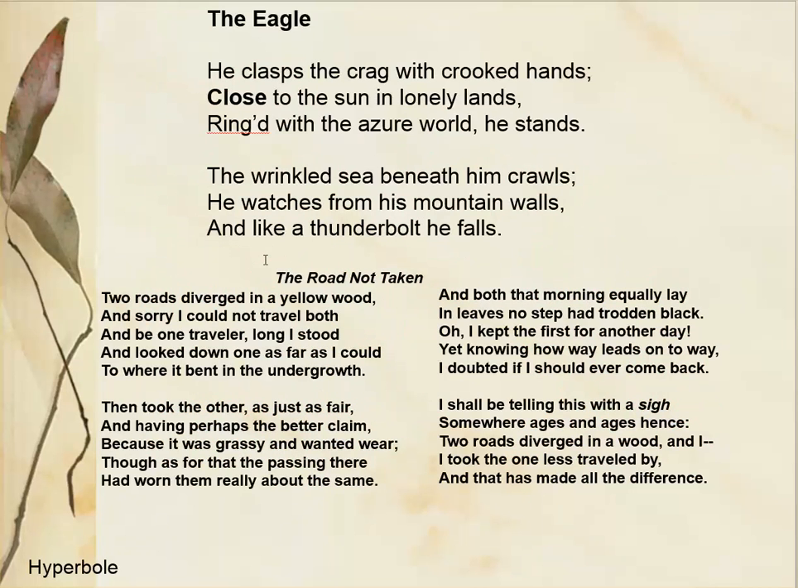Here are a couple of examples. First, from the poem The Eagle. He clasps the crag with crooked hands, close to the sun in lowly lands. Ringed with the azure world he stands. The wrinkled sea beneath him crawls, he watches from his mountain walls, and like a thunderbolt he falls.